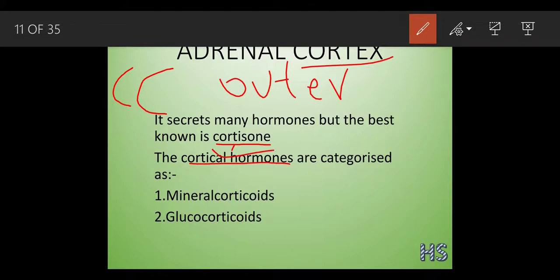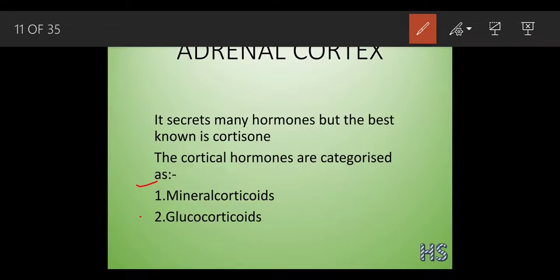These cortical are the cells. These cortical hormones are categorized into two parts: the mineralocorticoids and the glucocorticoids. Let's understand the mineralocorticoids first. The work of the mineralocorticoids is to help regulate mineral metabolism. What do you mean by metabolic activity? The things which are essential, we keep in our body, and the things which are not essential get expelled out of the body. It's known as the metabolic process in easier terms.